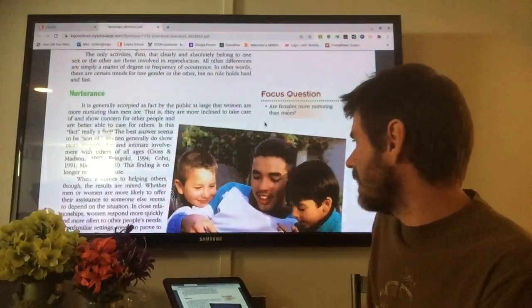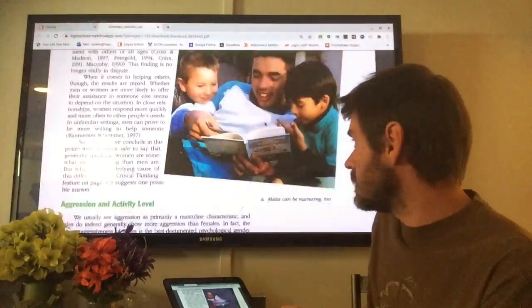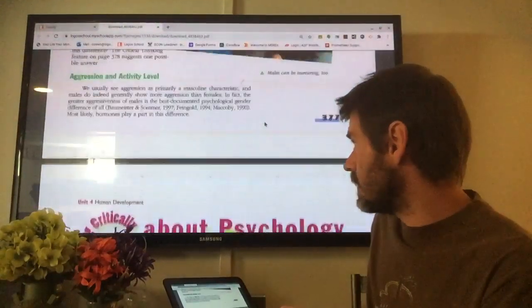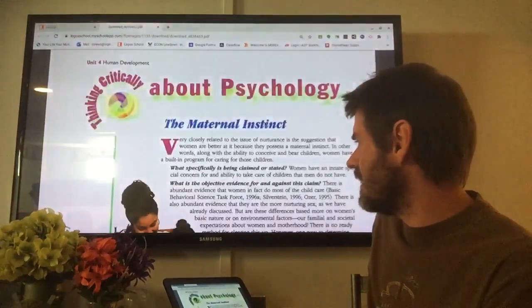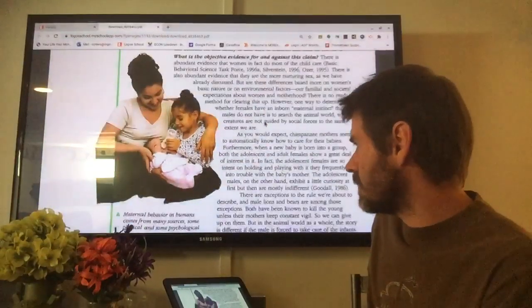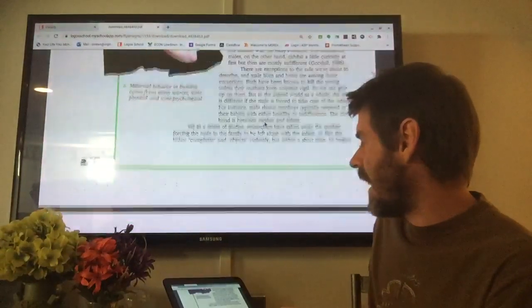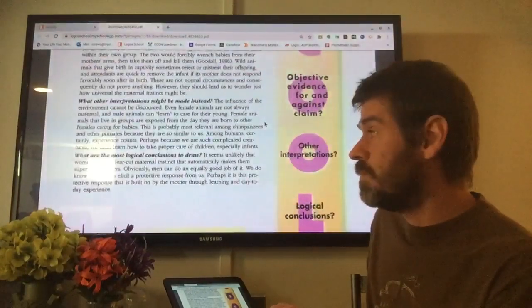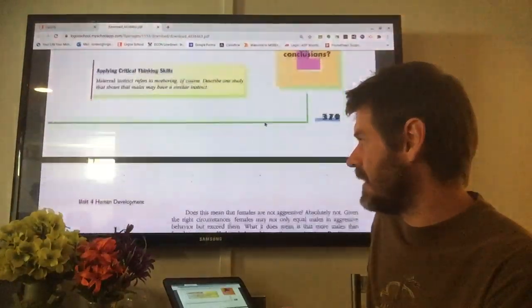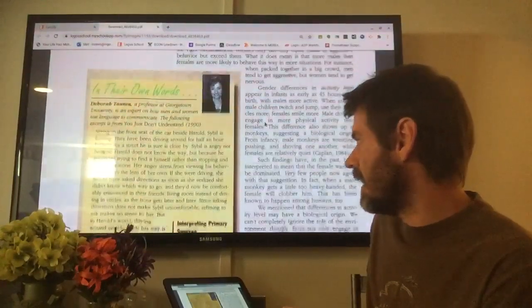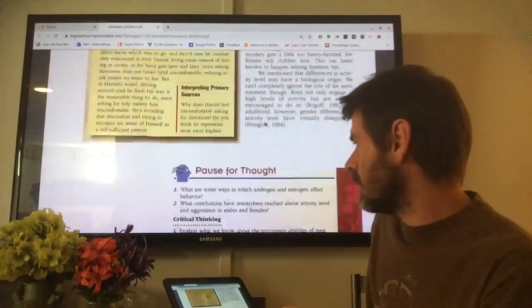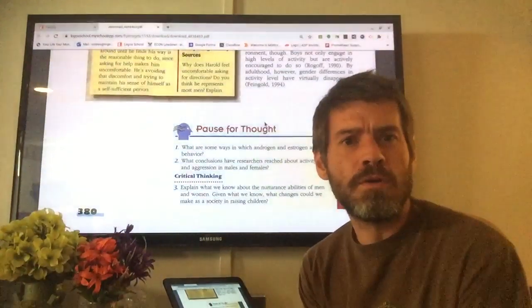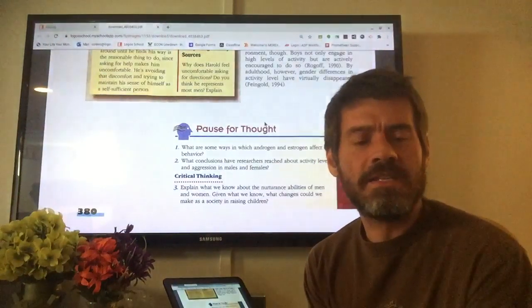They talk a little bit in this first section of the chapter about nurturance and this idea of a maternal instinct, right? That biological females, because of their genetic makeup, because of their hormone levels, are biologically driven to reproduce and raise children.